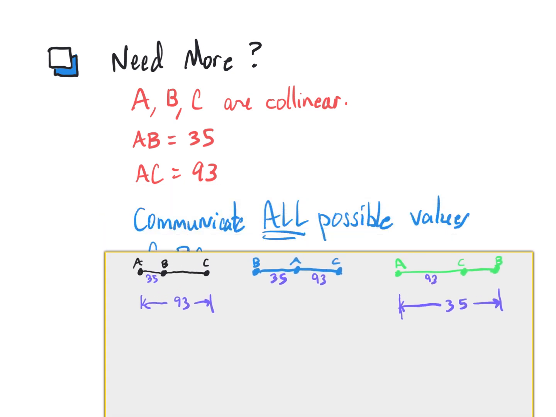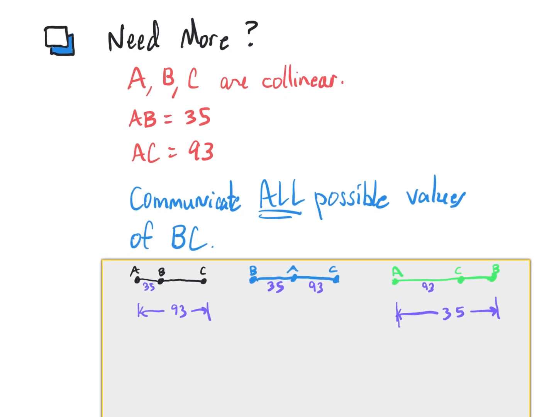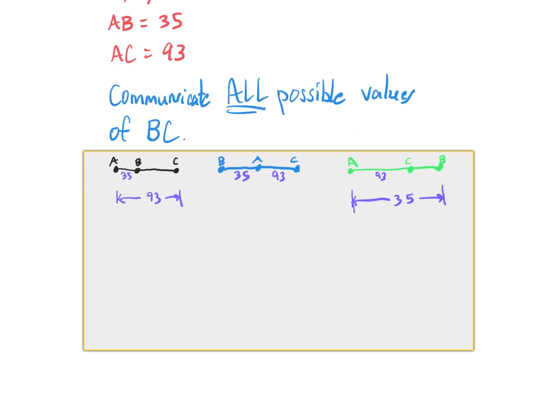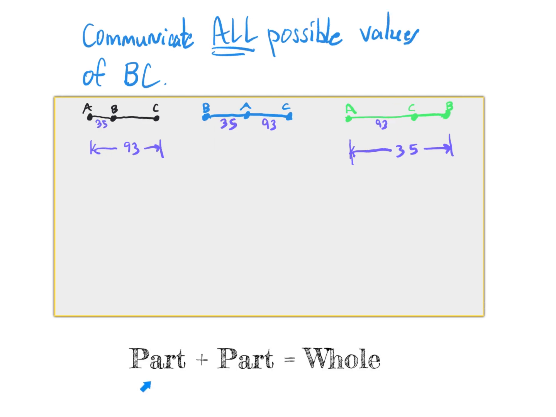They want us to communicate all possible values for BC. And this is where we will use the segment addition postulate. What does the segment addition postulate say? It tells us that part plus part equals whole. So in this picture, we can say the AB part plus the BC part is the entire AC, or 35 plus BC is 93.